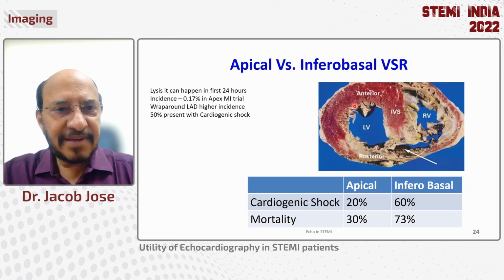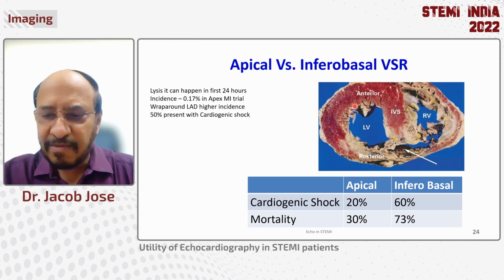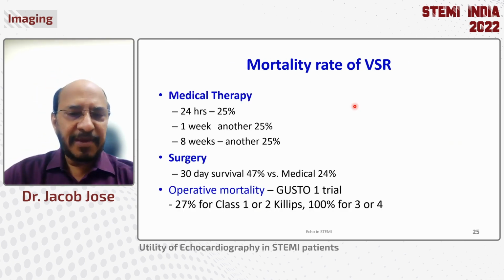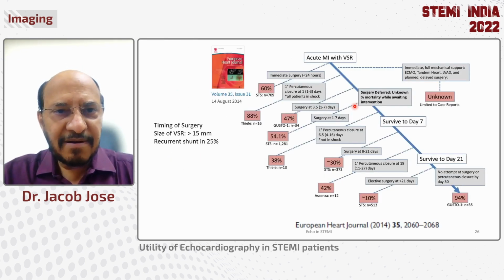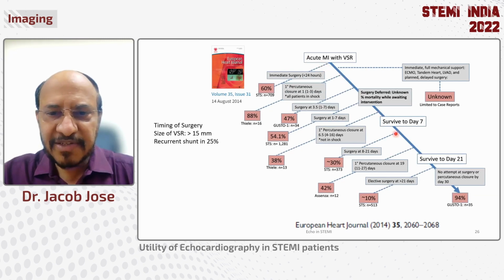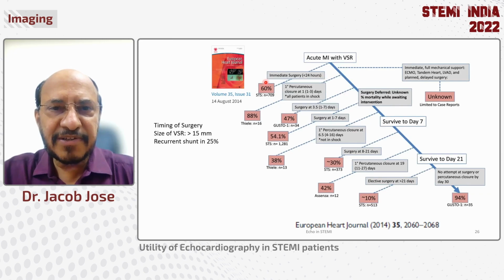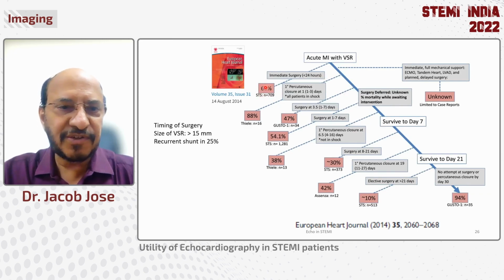Now, with lysis, it can happen in the early part, within 24 hours. It is possible in a wraparound LAD, the anterior wall. With medical therapy, many of them do not survive long. This is a report from the August 2014 issue of the EHJ, which is given very nicely. You will find that the longer the patient survives, the better for surgical mortality. Elective surgery done after 21 days has a mortality of only 10%, whereas immediate surgery carried a mortality of 60%.